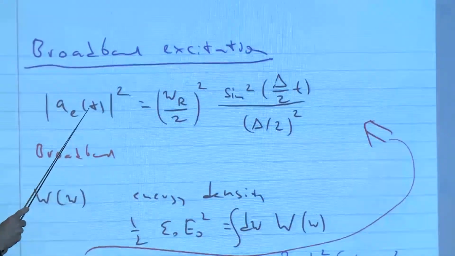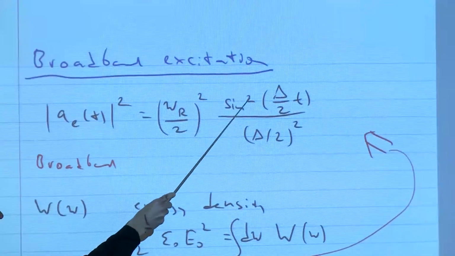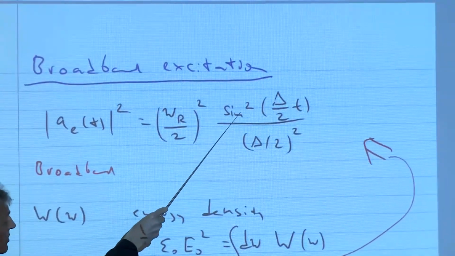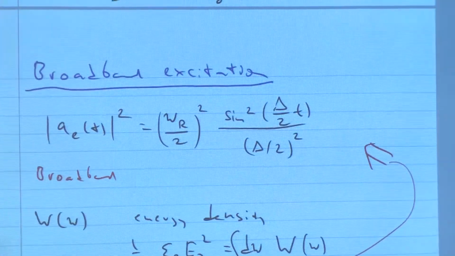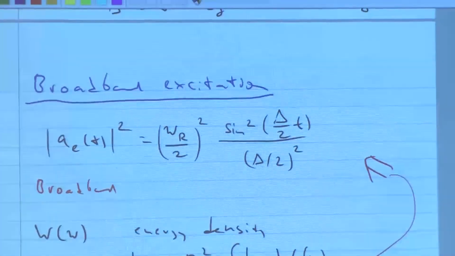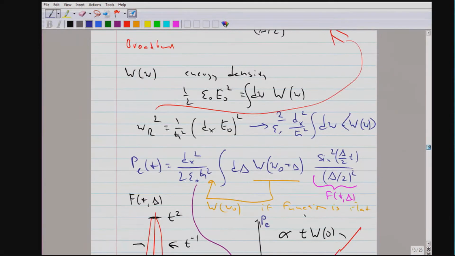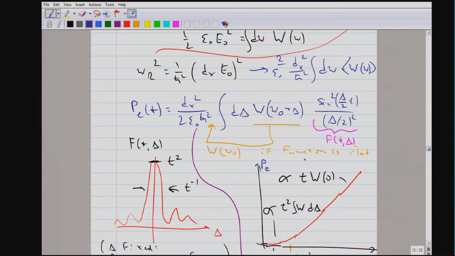Okay, so with those assumptions, I can now just formulate the mathematics exactly. I calculate now the probability to be in the excited state by assuming we have this kind of perturbative Rabi oscillations at every frequency component, but we integrate over all frequencies. Any questions? So now, and this is where I ended the last lecture, this is really an interesting case.